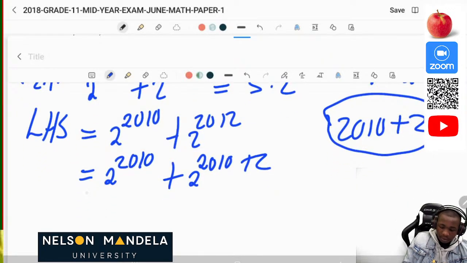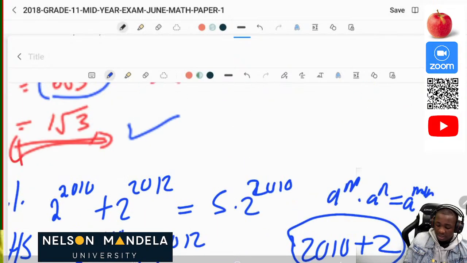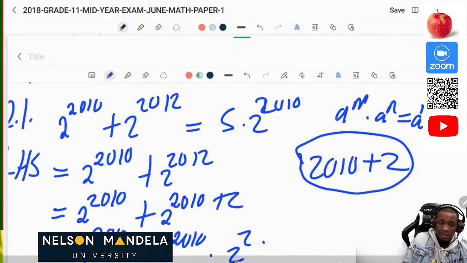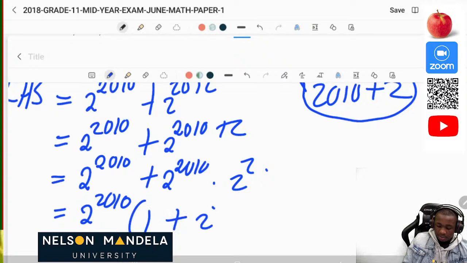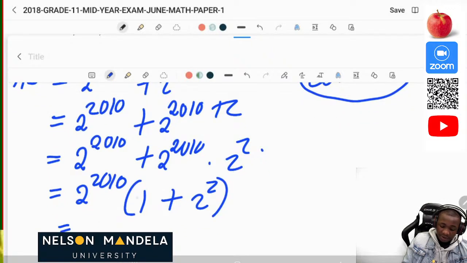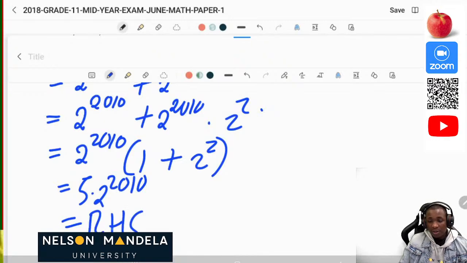Okay, now we know that 2 to the power 2010 plus 2 to the power 2010 times 2 to the power 2, as we have seen here, that we can break these two. Then when we break them, now we can see that we have the common factor, which is 2 to the power 2010. So it's going to be 1 plus 2 to the power 2, and 1 plus 2 to the power 2 is the same as 5. So it's the same as 5 times 2 to the power 2010, which is the same as our right hand side. So that would definitely show that you were able to prove.